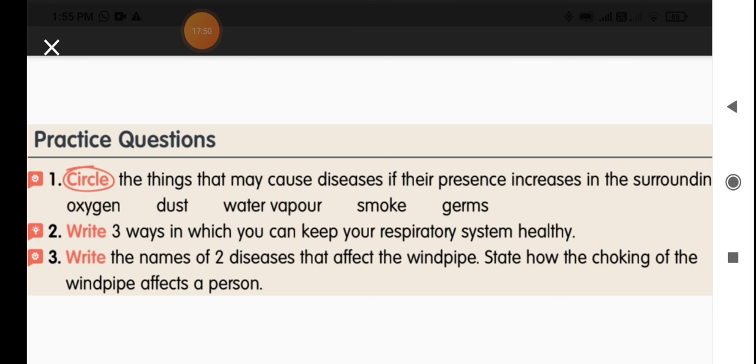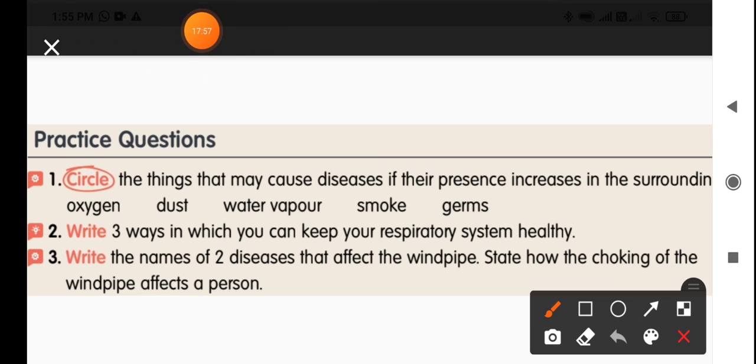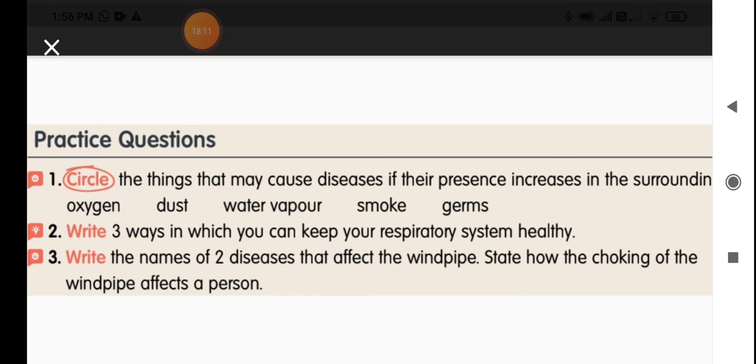And the next one, write the names of 2 diseases that affect the windpipe. State how the choking of the windpipe affects a person. You know these 2 diseases we just discussed: asthma and bronchitis. These 2 are respiratory diseases and they affect the windpipe. So the windpipe will become narrow and cannot supply the proper oxygen. So the second and third answers, write in your notebook. The first one, complete in your textbook itself.